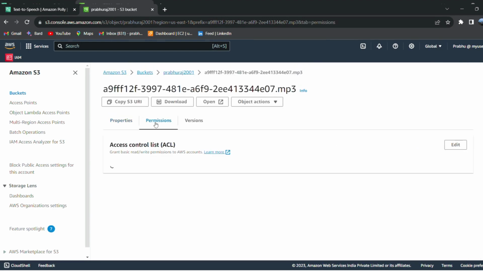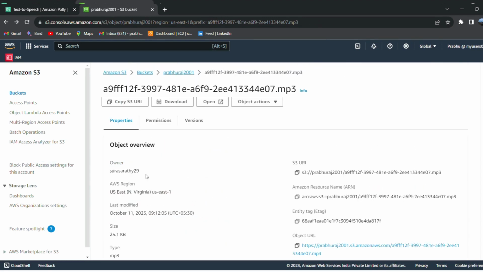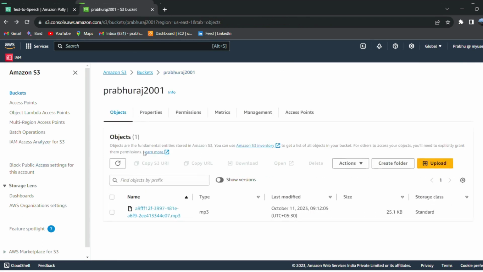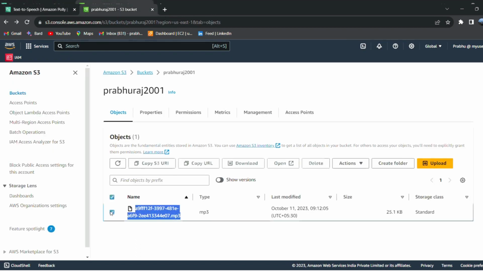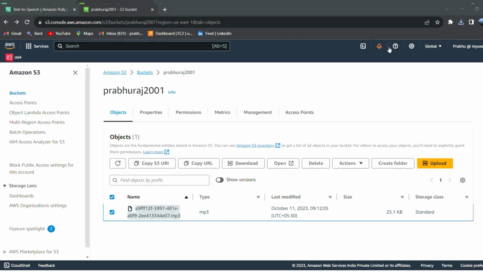Your audio format should be downloaded. Yeah, we are seeing A9FFF122, that same name here. If you want to download locally, just click the select button and download it. Yeah, the format should be downloaded. Click it.